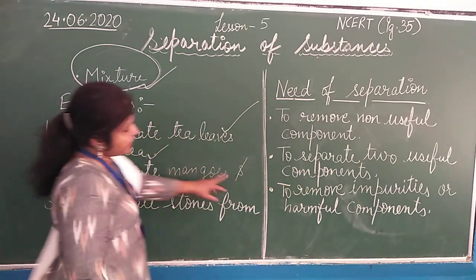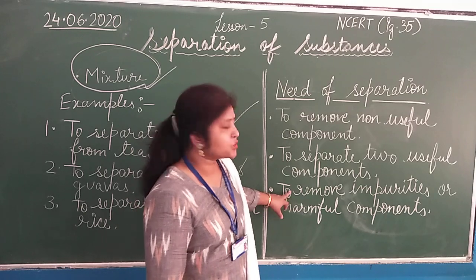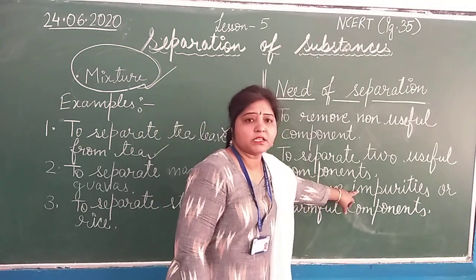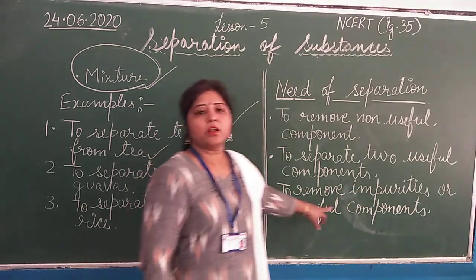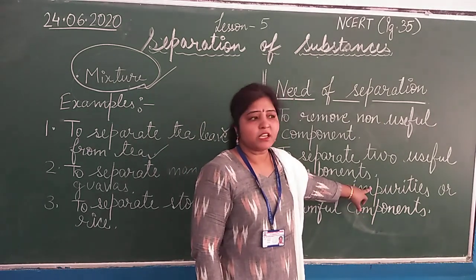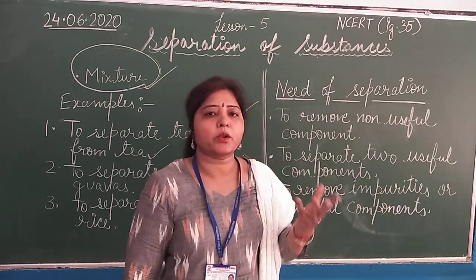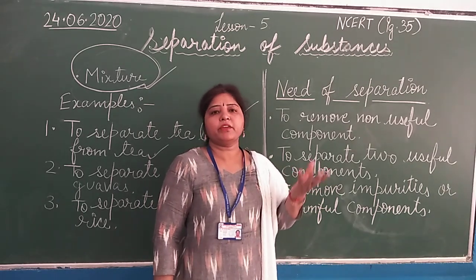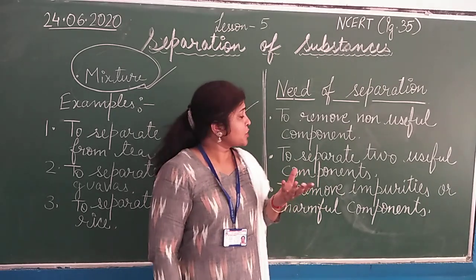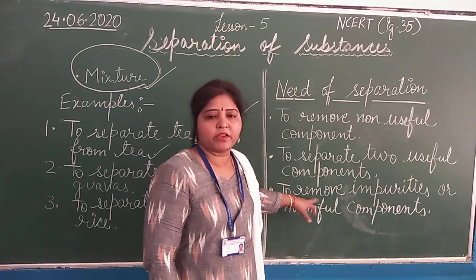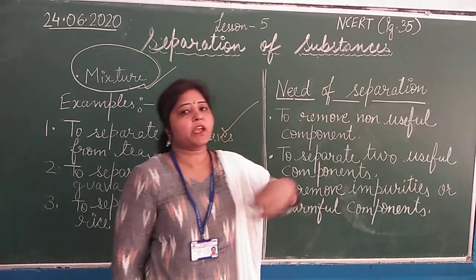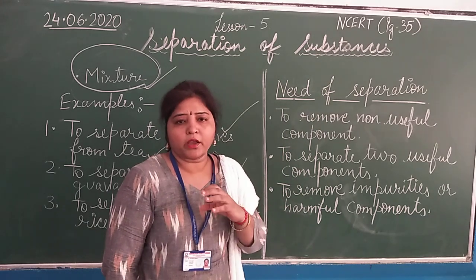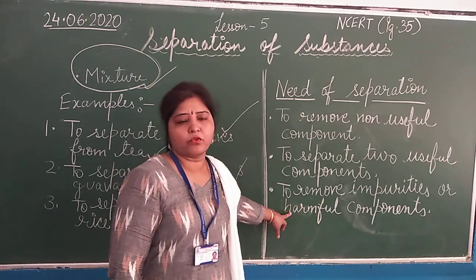Next, what is the requirement? The next requirement is to remove impurities or harmful components. Impurities means the substances which are not pure for us, which are harmful for us if we consume them. So we have to separate them, students. We cannot consume, use, or eat the impurities or harmful components.